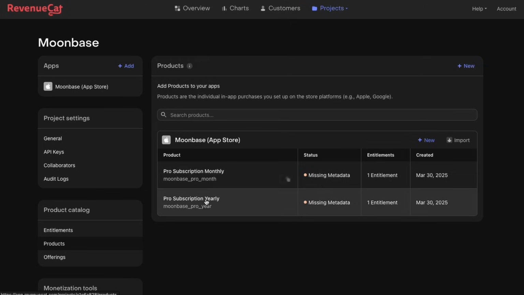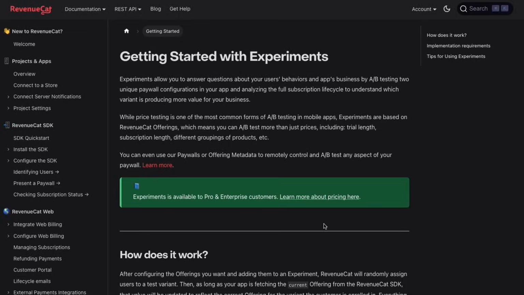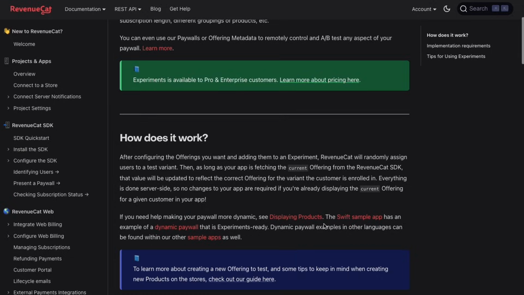And then finally, we have to set up this offering. So you can see here it says it's optional, but it's a recommended feature of RevenueCat that can make it easier to change and experiment with your paywalls. So I'm actually going to hit learn more. And again, I'm always going to show you these documentations so that you can go and find the most precise information. But I can show you how to do this real quick.